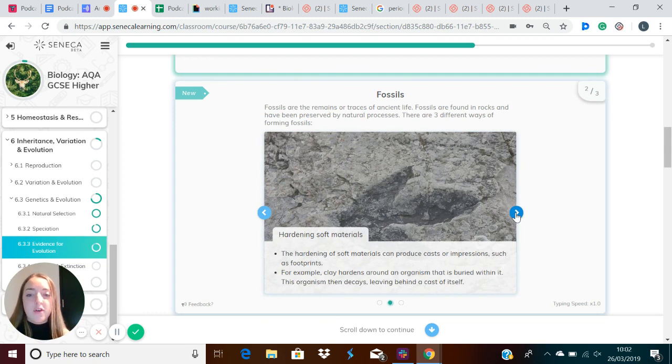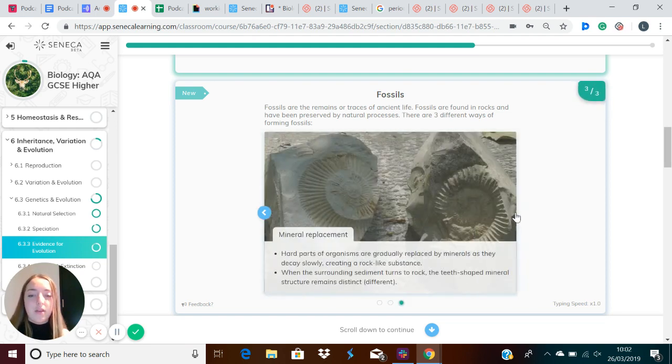Another method of forming a fossil is the hardening of soft materials. The hardening of soft materials can produce casts or impressions, such as footprints. For example, clay hardens around an organism that is buried within it. This organism then decays, leaving behind a cast of itself.